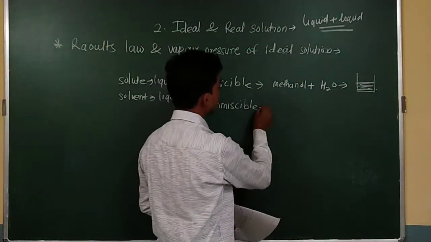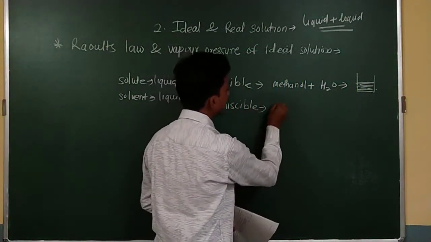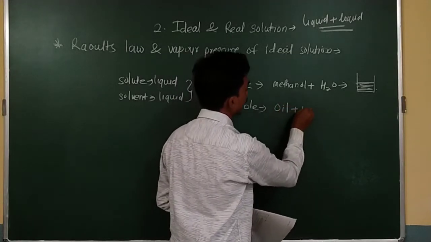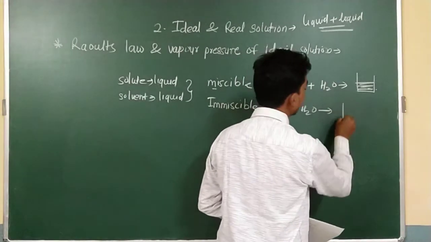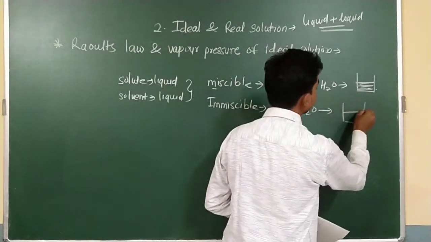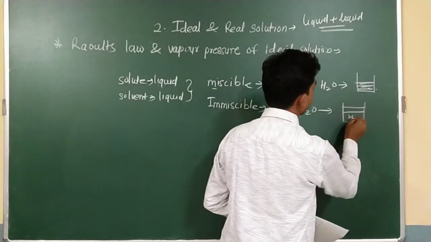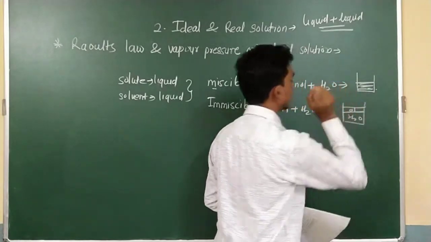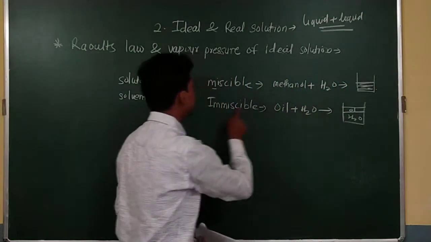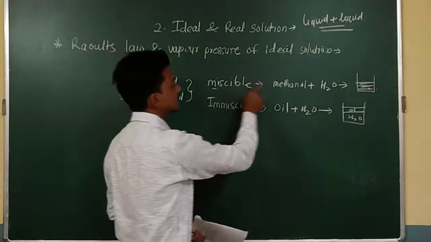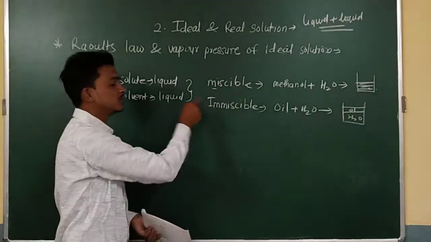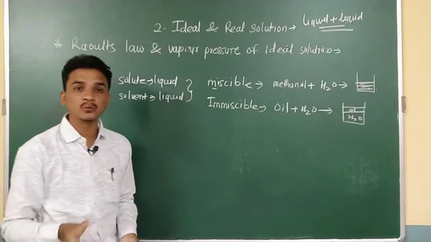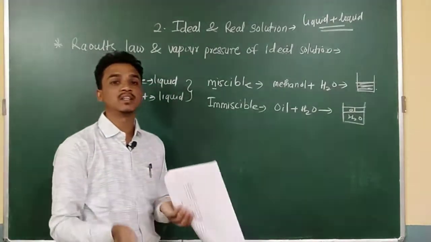Now for this I am using oil plus water. I will clearly observe 2 layers in the beaker. This is the water layer, this is the oil layer. So this is the immiscible solution and that is the miscible solution. You use the words miscible and immiscible when both solute and solvent are in liquid form.